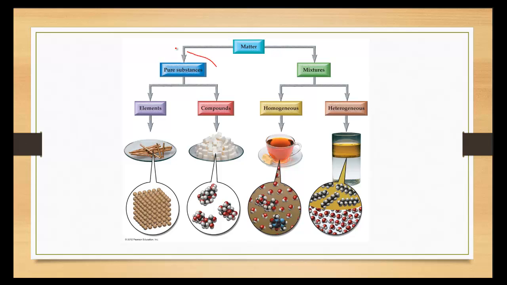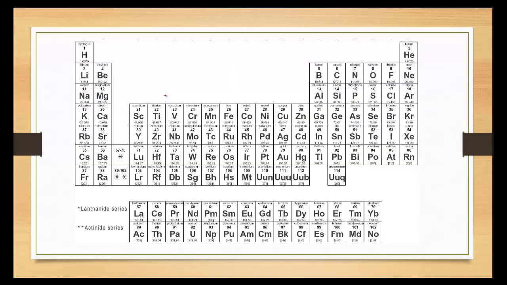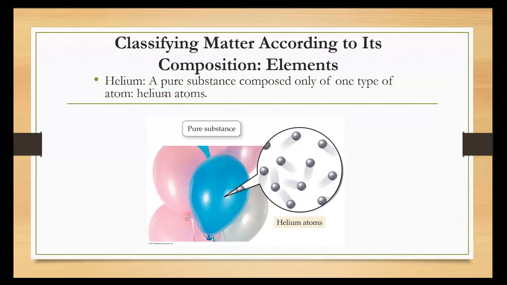Let's start over here with the pure substances, specifically the elements. An element is a pure substance that cannot be broken into simpler substances. No chemical transformation can decompose an element into simpler substances. And all known elements are listed on the periodic table. Helium is a pure substance composed only of a type of atom, helium atoms.